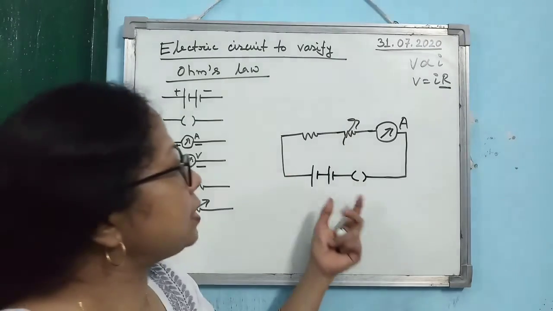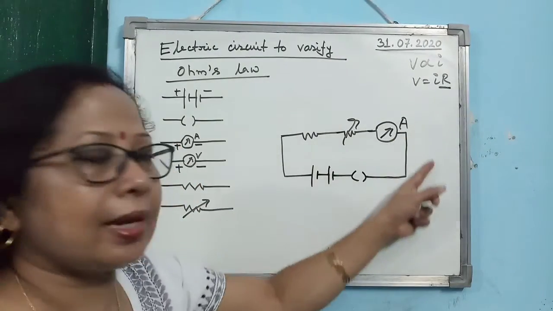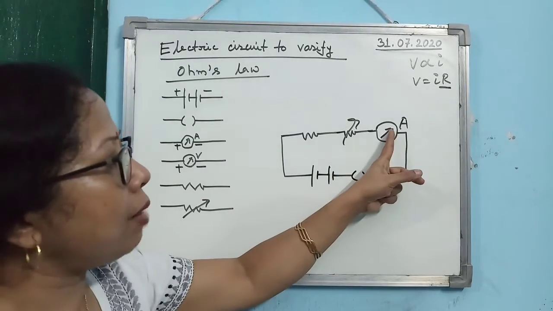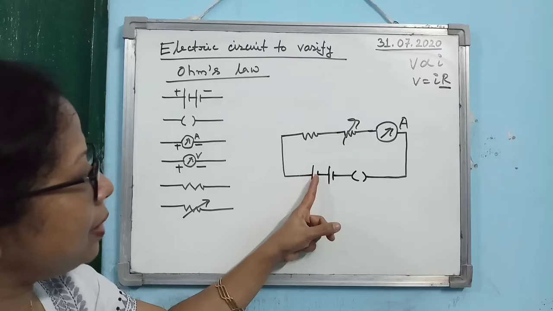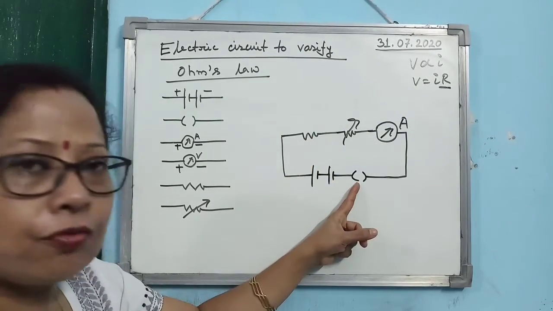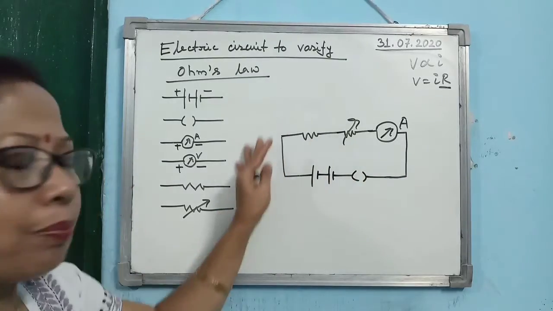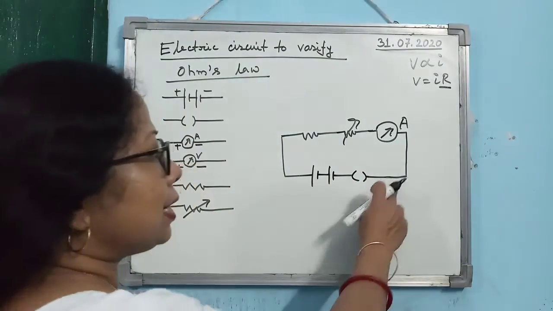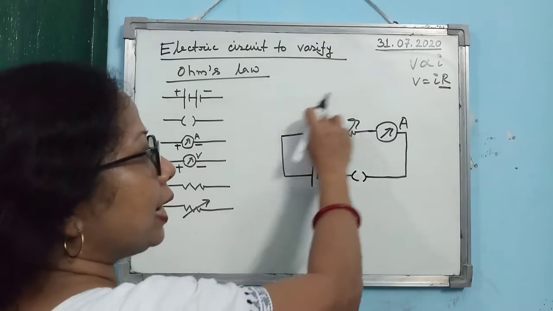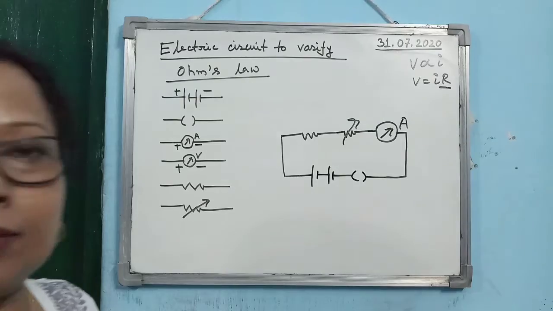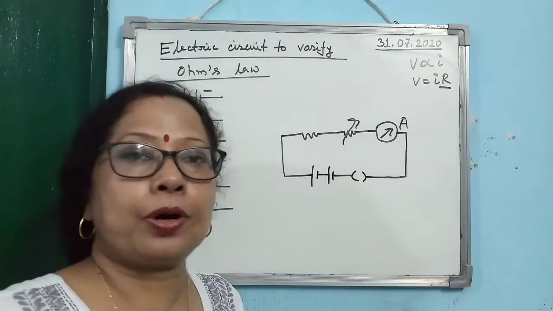Now here, the order I have taken, you may not follow it. I have joined the ammeter here, but you may join the ammeter after the battery. You may take this one in place of the key. Any way you can take them. But one point you have to remember, that you have to join one after another and make a closed circuit. Alright, first point. Second point.